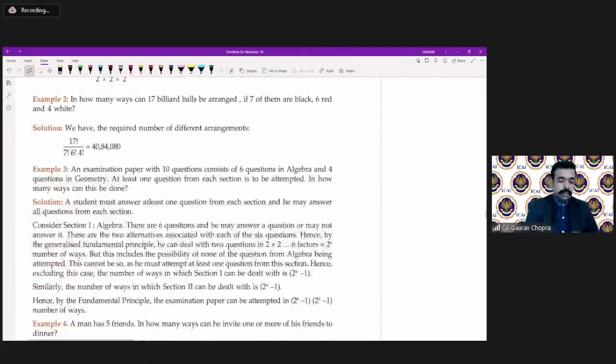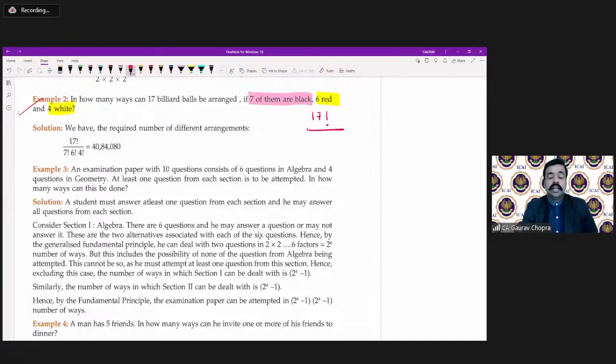Let us do example number 2. In how many ways can 17 billiard balls be arranged, if 7 of them are black, 6 are red, and 4 are white? So in total there are 17 balls, and we have to arrange them. We will write 17 factorial.